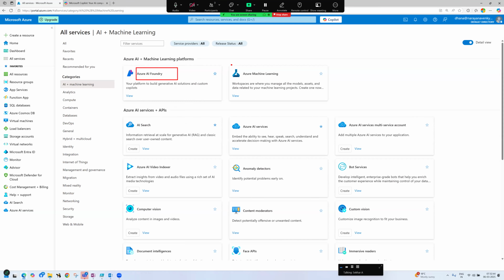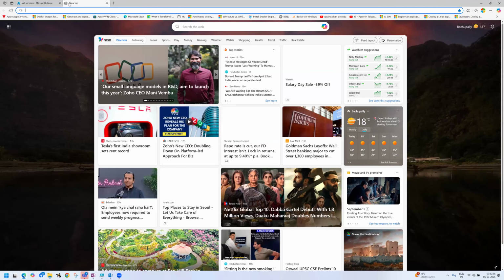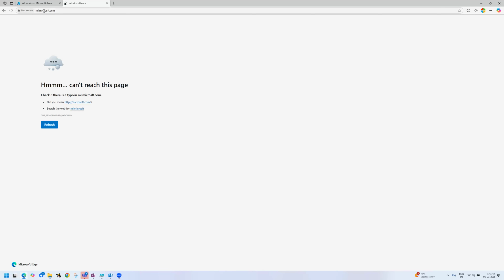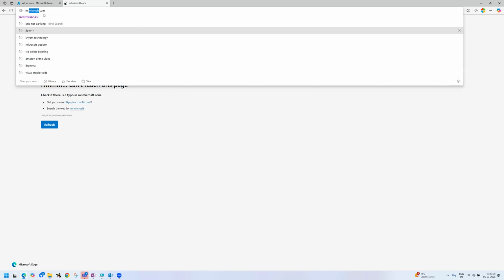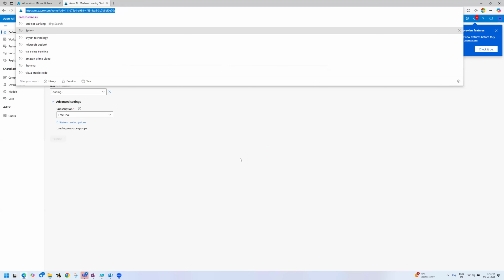And this is machine learning. Machine learning is a separate URL, so I will give you the URL: ml.azure.com. Sorry, not microsoft.com, azure.com. So this is the ML. After creating the ML, we can use this URL directly. I am pinging the URL, you can use it.